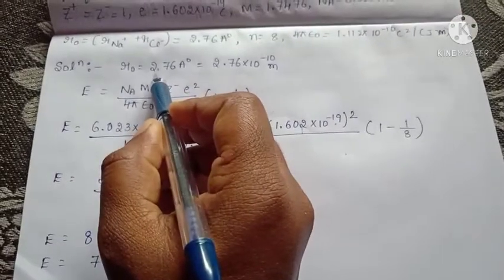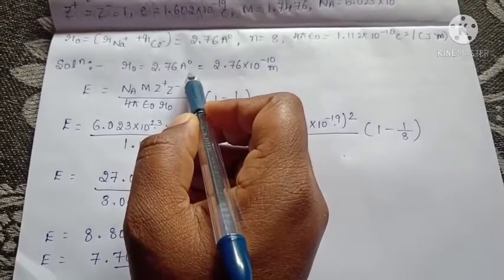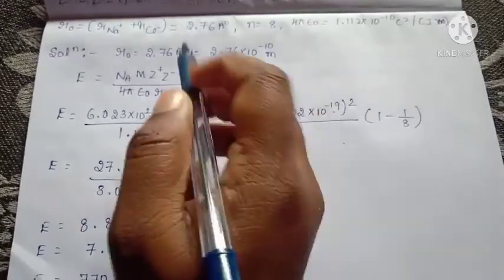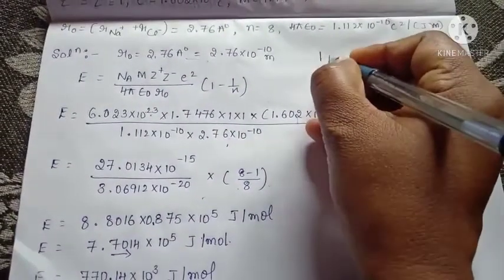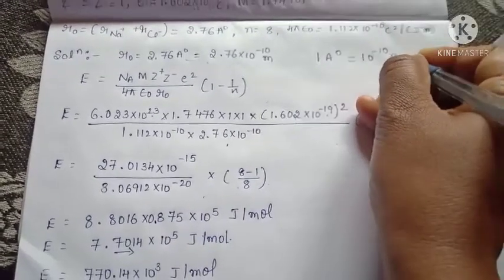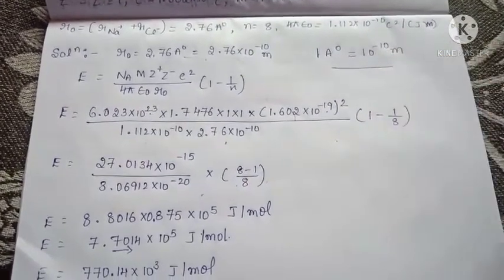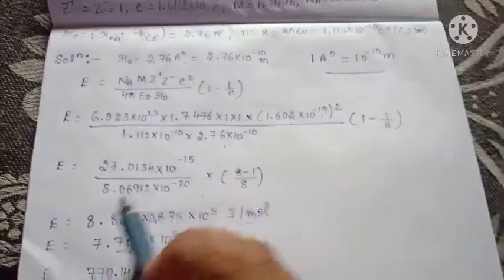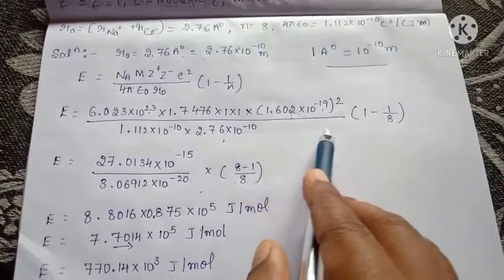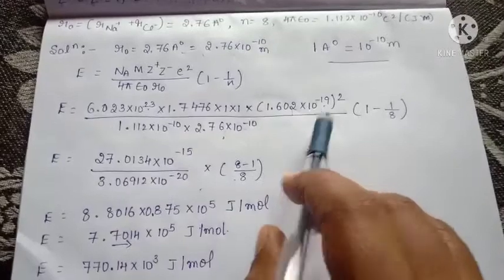Here r naught is 2.76 angstrom. We have to convert angstrom to meter. 1 angstrom is equal to 10 to the power of minus 10 meter. Got it? Here you have to substitute those values, and we are multiplying these values.